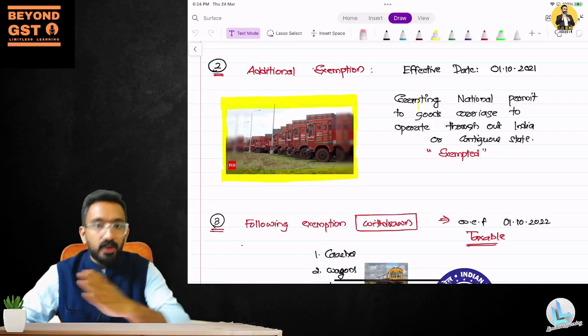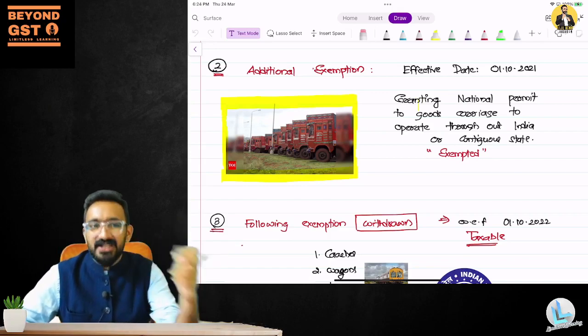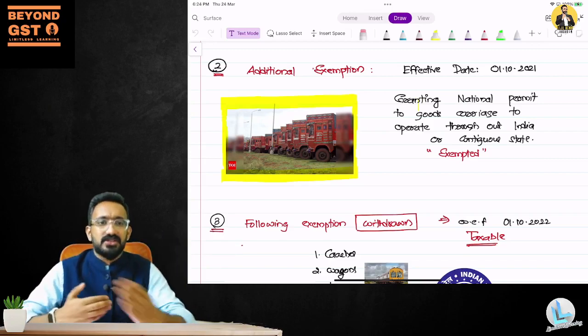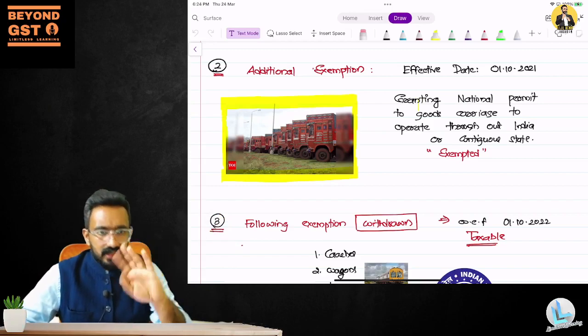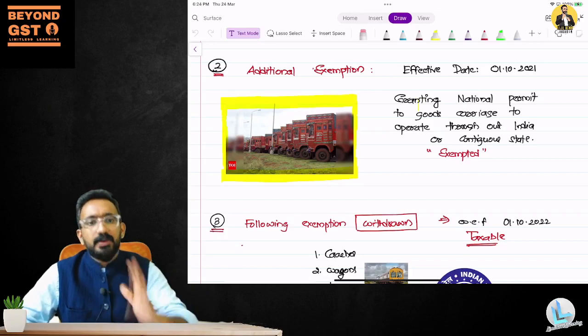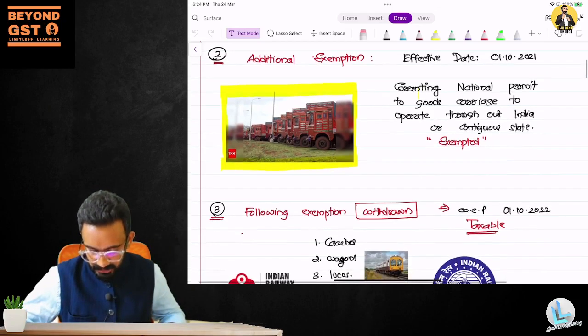So you can see a lot of lorries in the picture. We call them NP lorries. They have a national permit. What do you mean by contiguous state? Connecting states. Two states it is going through, or it is going throughout India. So whatever permit you take beyond a state, that permit will have no GST paid on the permit charges.